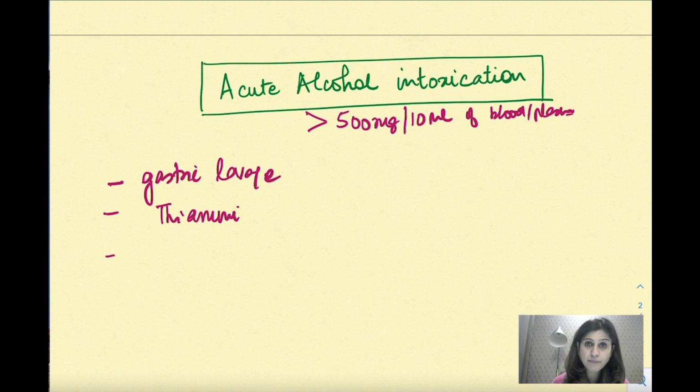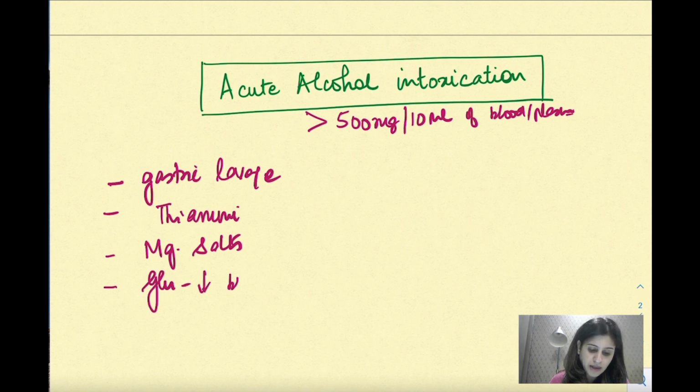Magnesium, hypomagnesemia होता है, so you can give magnesium sulfate, and magnesium salts can be given to such patients of alcohol intoxication. And definitely you have to do symptomatic management. In case there is dehydration, you will give rehydration by fluids. If there's hypoglycemia, you will give glucose in case of decrease in the blood sugar, ठीक है. So this would be the best possible thing for alcohol intoxication, acute alcohol intoxication.